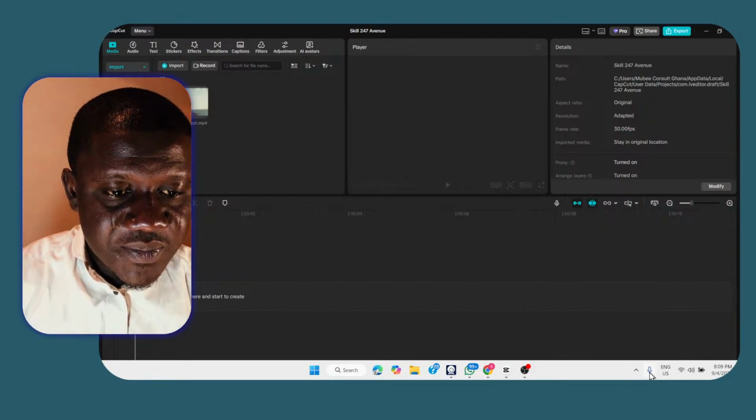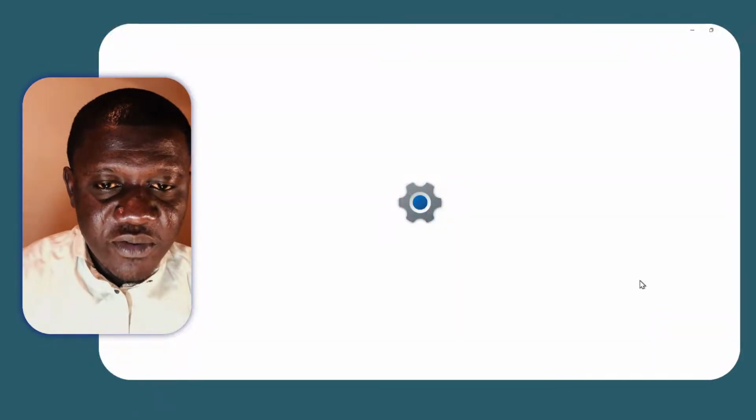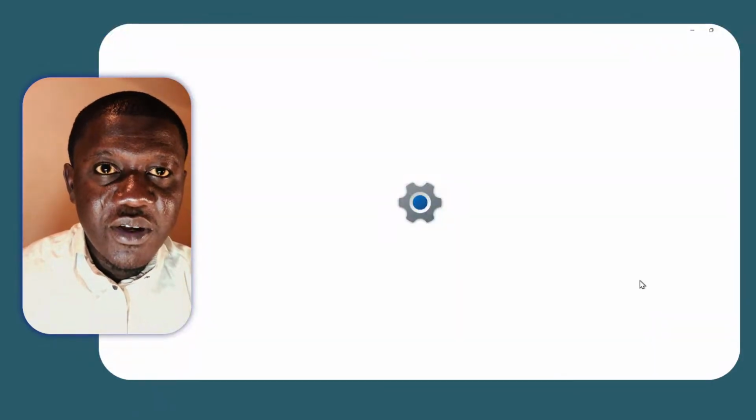And the reason why this gap exists is because I toggled off the track magnet. If the track magnet is on, it will automatically clip everything together. This space or this gap will not be there. I leave this gap for demonstration purposes so you can follow up and see what is happening in real time.